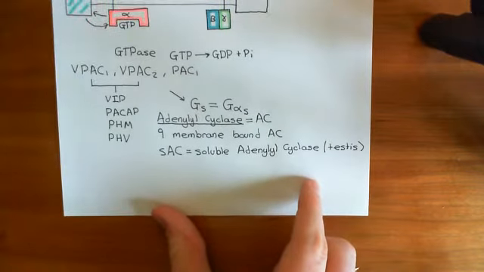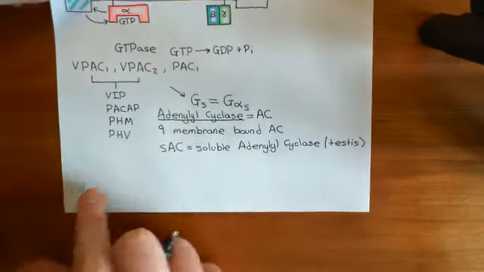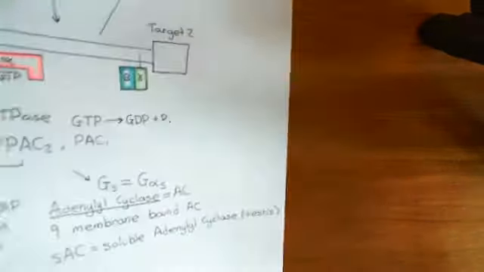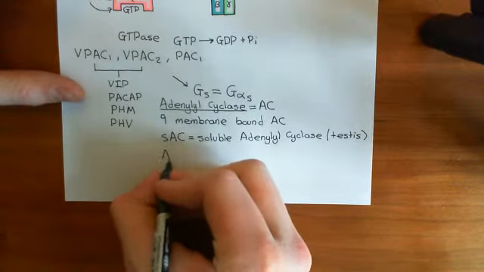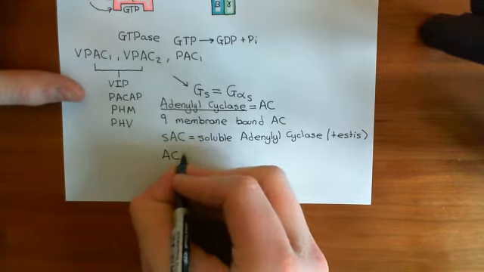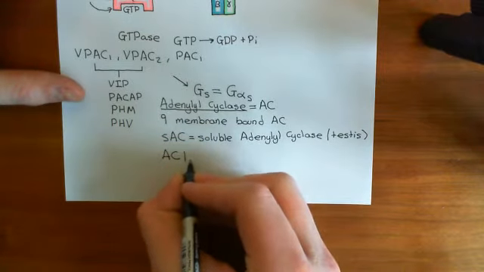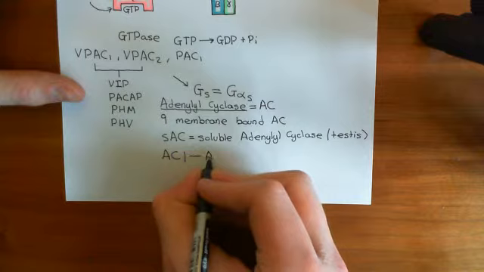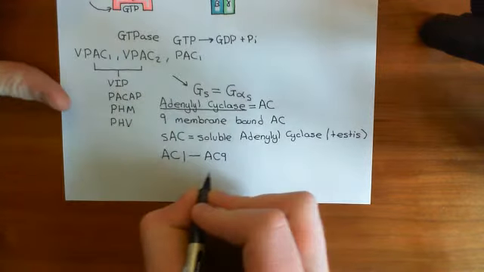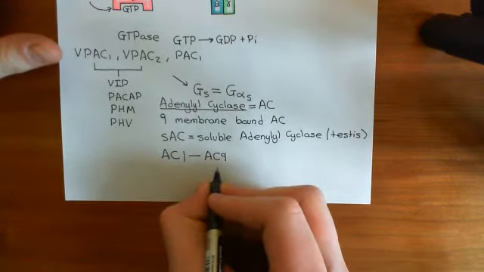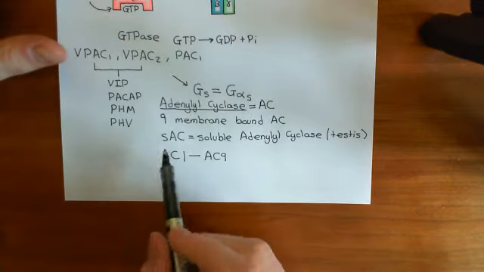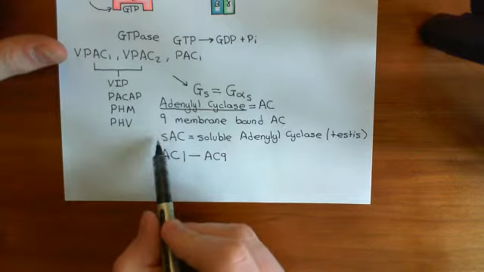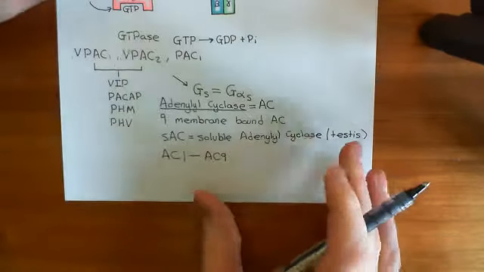I think I'm going to go over the page to start the drawing of the picture because I can't really fit it in down here. But before we do that, let me just tell you that the 9 membrane-bound adenylyl cyclases are called adenylyl cyclase 1 all the way up to adenylyl cyclase 9. So there is adenylyl cyclase 1, 2, 3, 4, all the way up to adenylyl cyclase 9. And then soluble adenylyl cyclase is viewed as adenylyl cyclase 10. Okay, right.